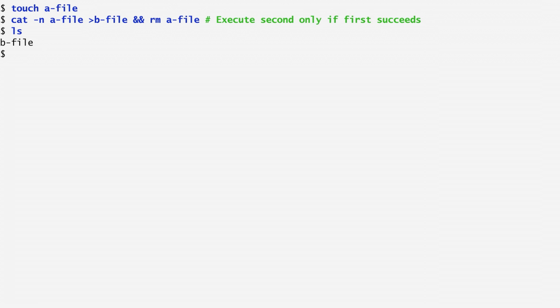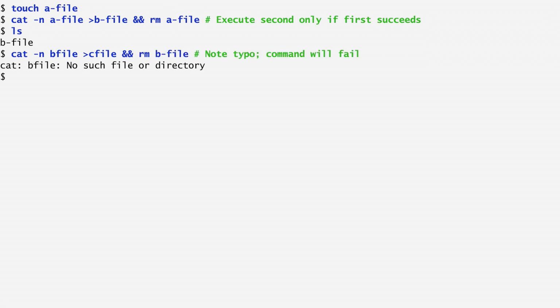On the other hand, consider the following case. Again, I run cat -n on B-file, but this time I miss the dash sign between B and file. So, trying to rm B-file is not executed now because cat fails. To verify that, I list the contents of the directory and see both B-file and C-file present. C-file was created through the cat command, but B-file was not removed.